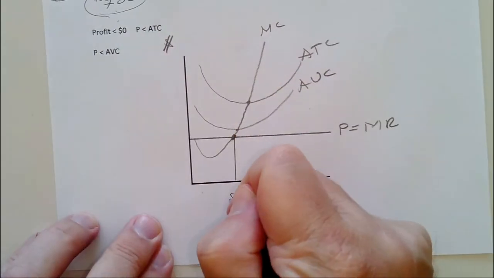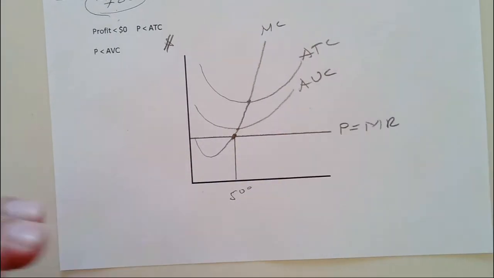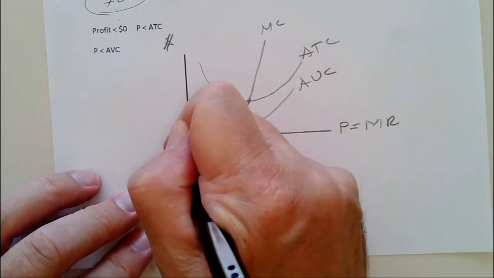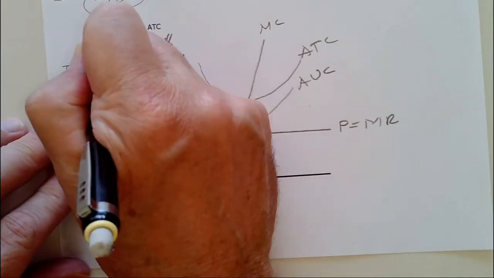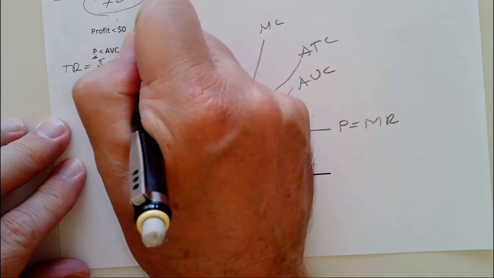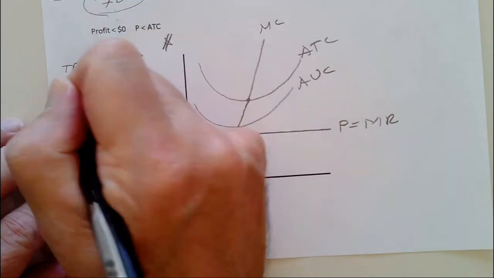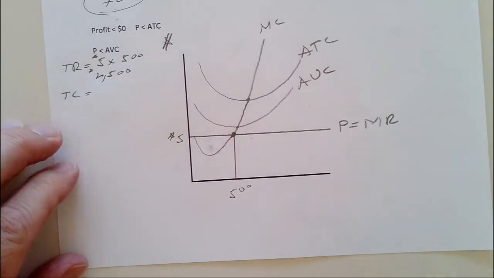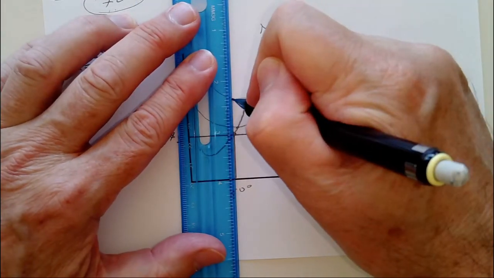Say this would be 500 units. And the price is really low now. Let's say, I don't know, $5. So my total revenue would be $5 times 500, $2,500. Total cost, I need my average total cost. That's up there.